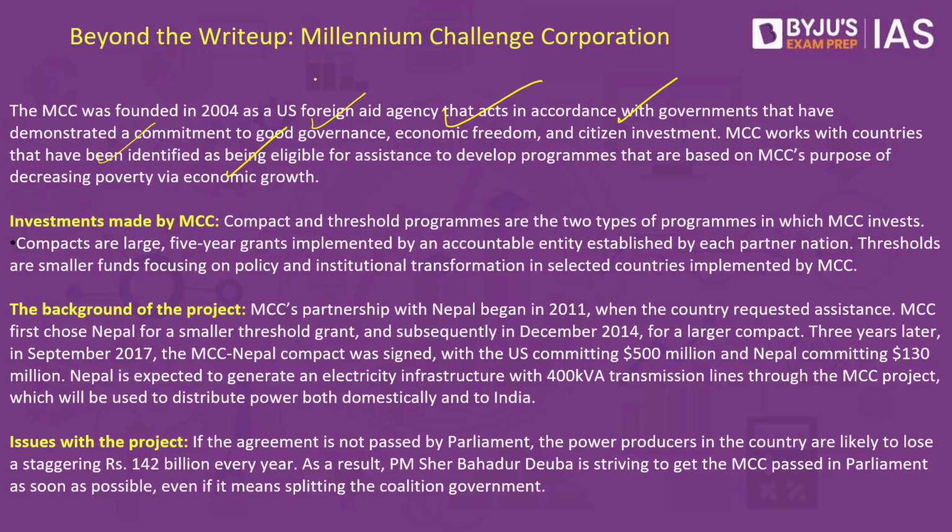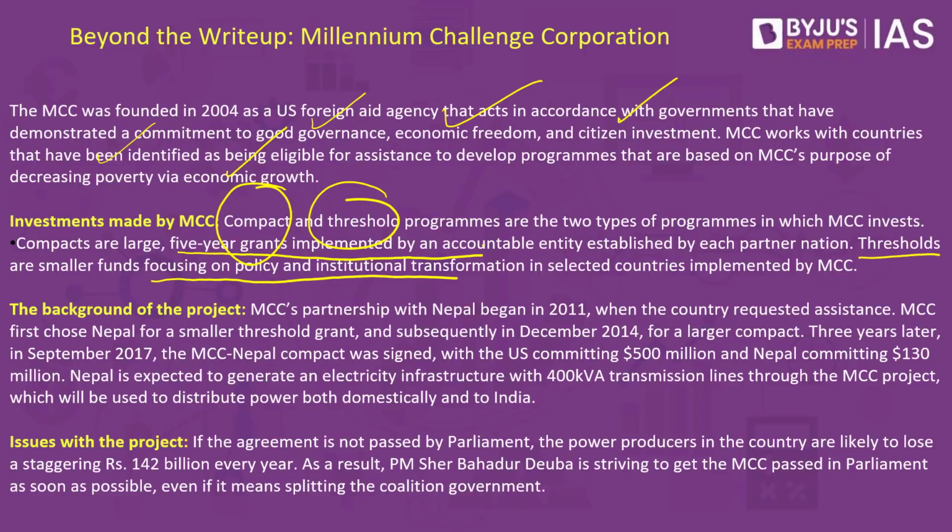Now, usually there are two kinds of programs that are run by the MCC, that is the Millennium Challenge Corporation. These programs are the Compact Program and the Threshold Program. The Compact programs are the ones which are large scale. There is a 5-year grant that is given, while threshold programs are the ones where a small scale grant is given for a one-off purpose.